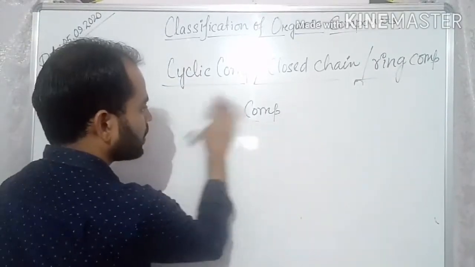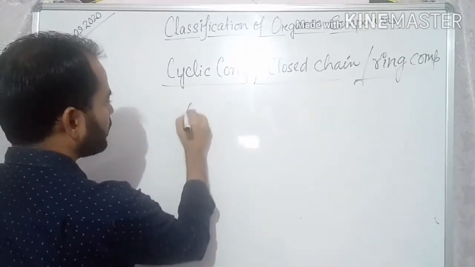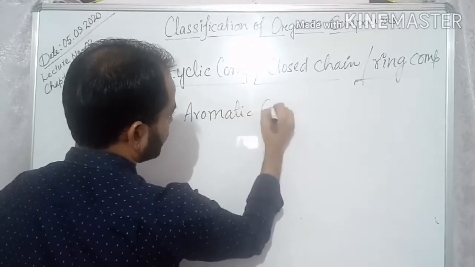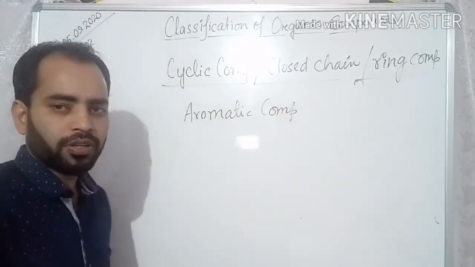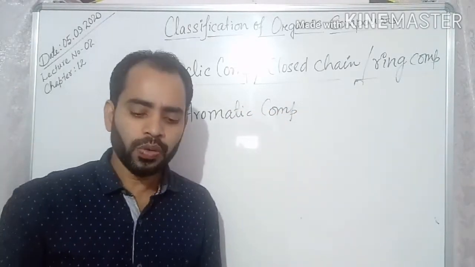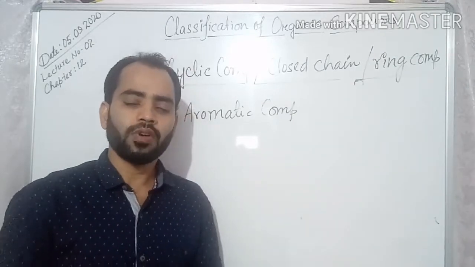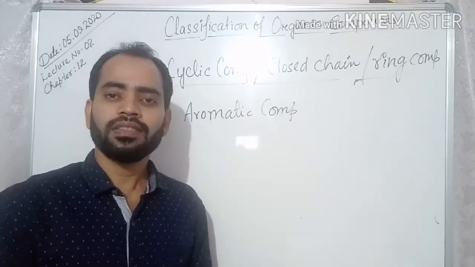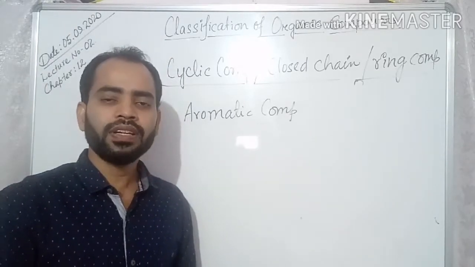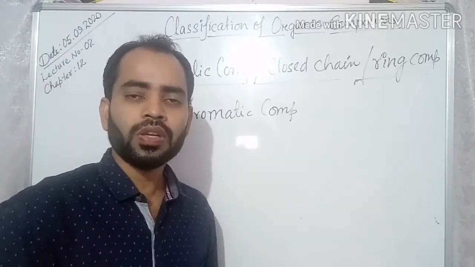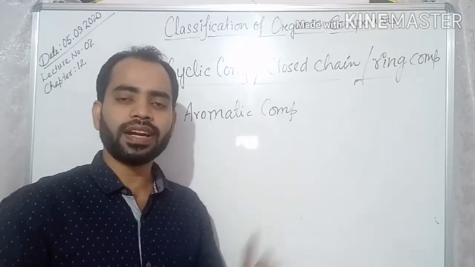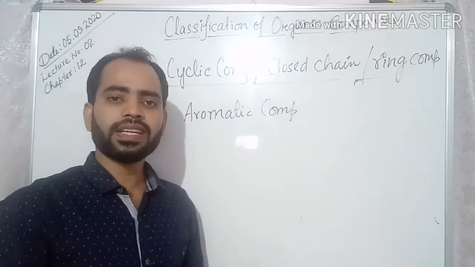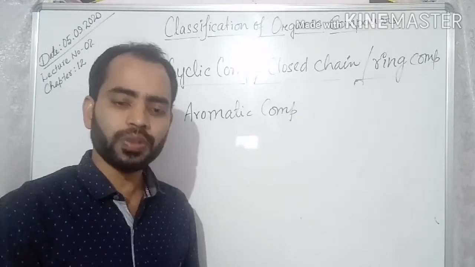Another one is called aromatic compound. This is important. So you see, aromatic compounds are those compounds which obey certain criteria for aromaticity. There are some conditions that it should be planar, it should follow the Huckel's rule. All these details we will study in the next chapter. So aromatic compounds are basically those compounds which follow the Huckel's rule.